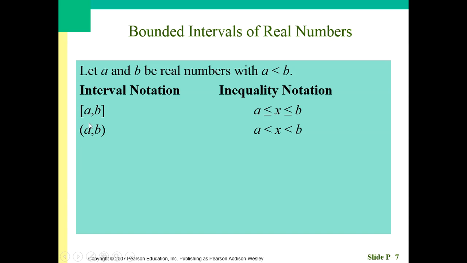So brackets mean it's closed. It means that both a and b are part of the interval. Parentheses means it's open. So while a and b are nice little markers, they are not actually part of our interval. x cannot be a or b, just everything in between.